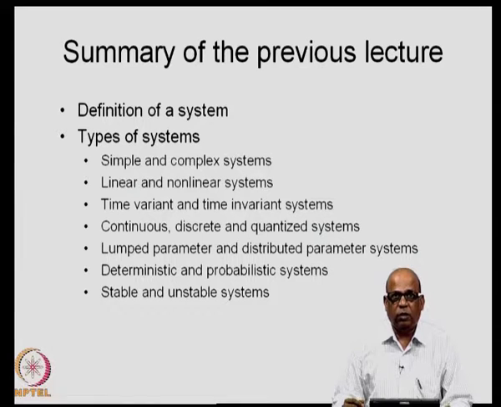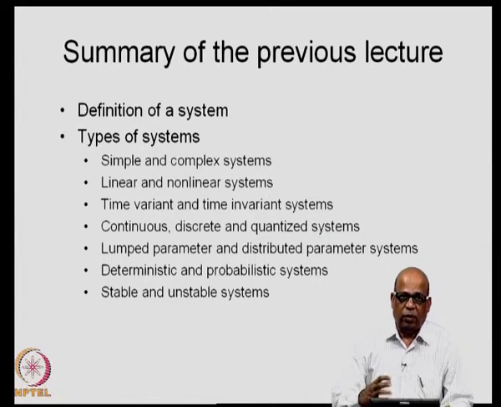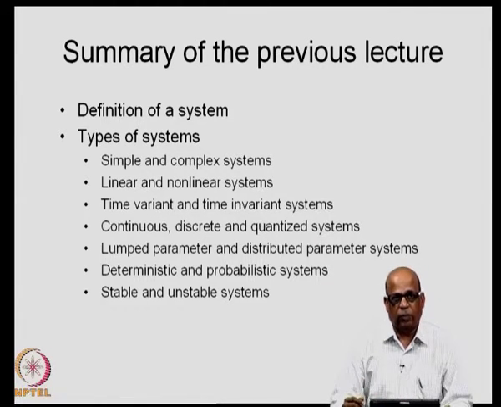And in the quantized systems, we may have a time step during which a sudden change in the system occurs, and that is what we call quantized systems. Then we have lumped systems and distributed parameter systems. In the lumped systems, the spatial variation of the parameters and the processes is not considered, whereas in the distributed systems, we do consider the spatial variation of the parameters and the processes.